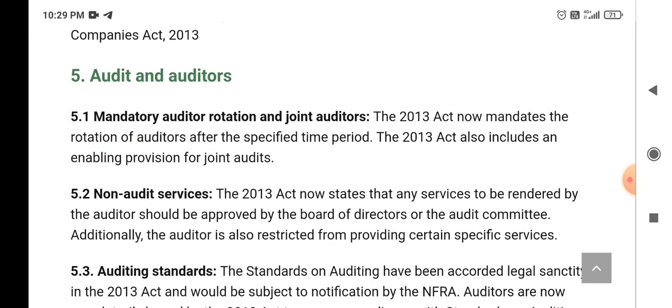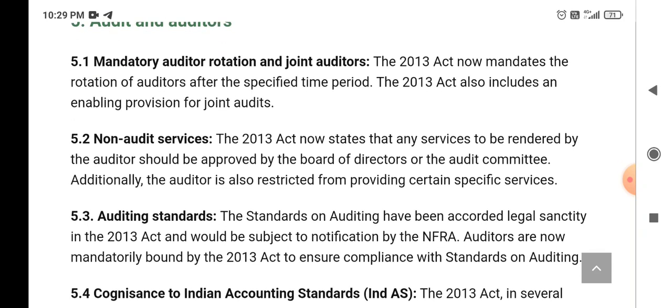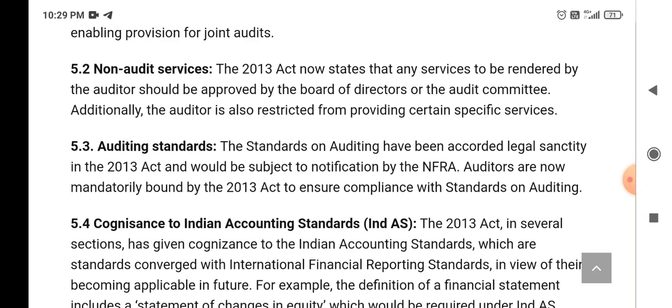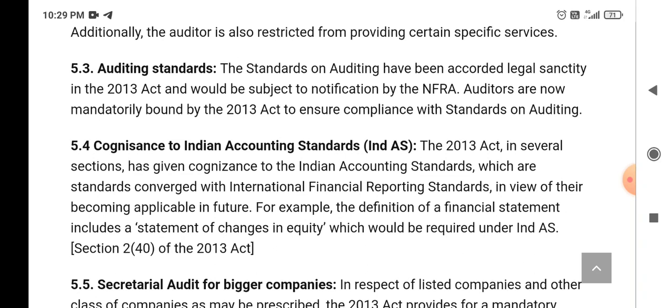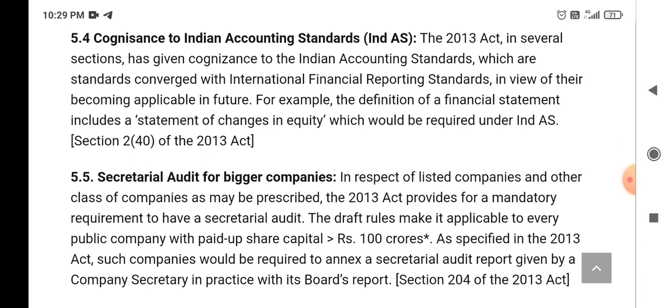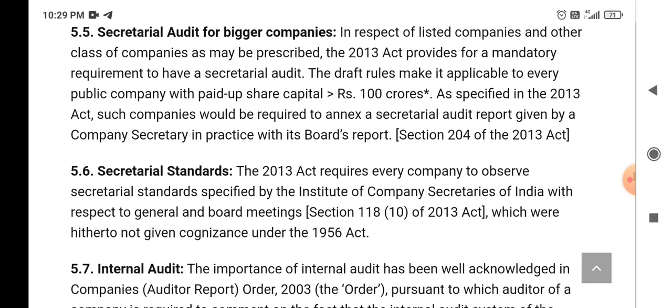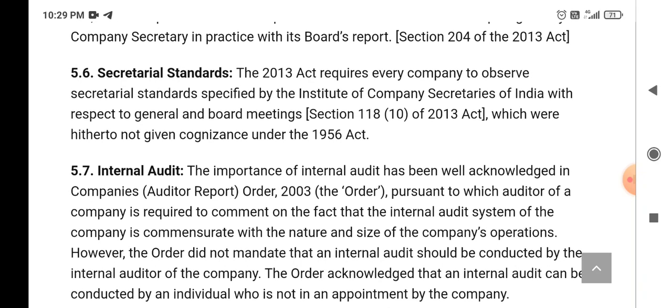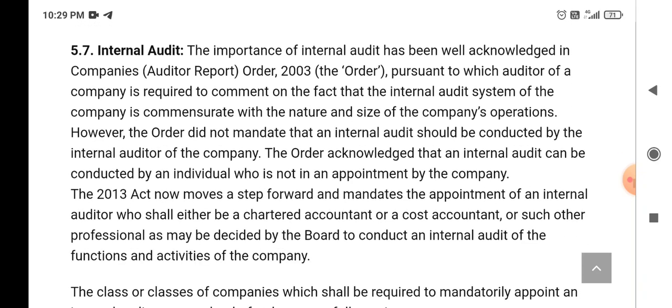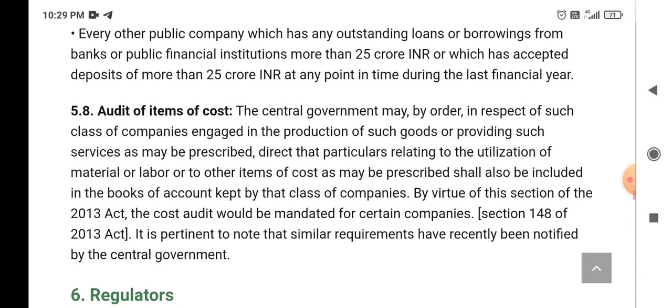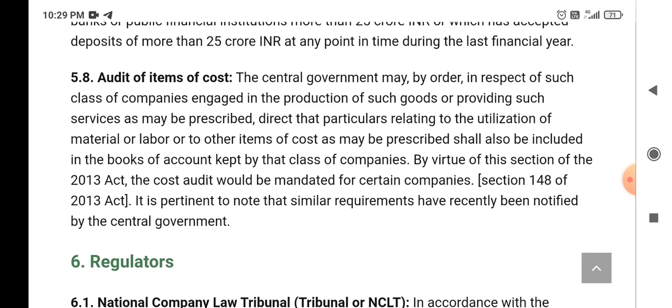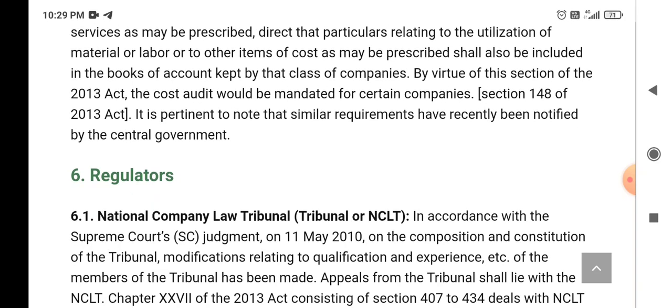Audit and auditors. So mandatory auditors and rotation and joint auditors. Non-audit services. Auditing standard. Cognizance to Indian accounting standard. Secretarial audit for bigger companies. Secretarial standards. Internal audit. Audit of items of cost. All these have been defined under the Companies Act 2013.